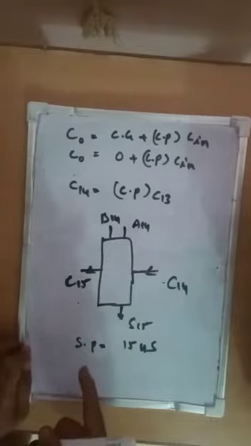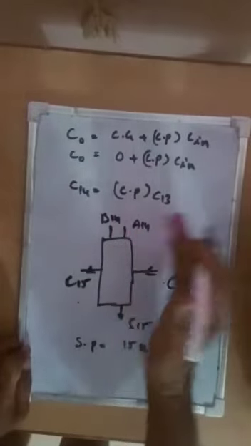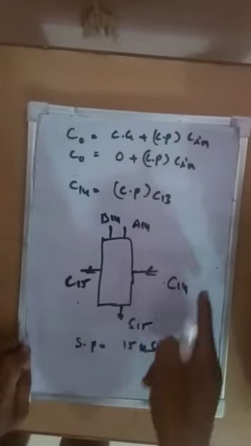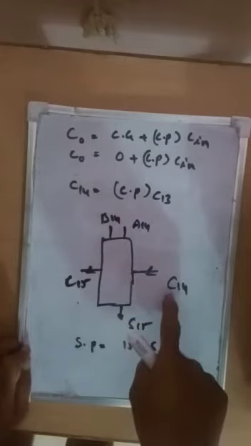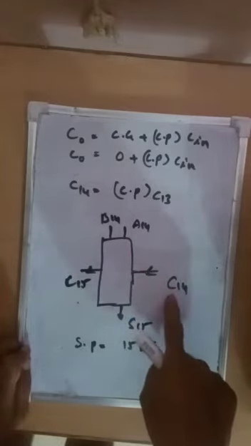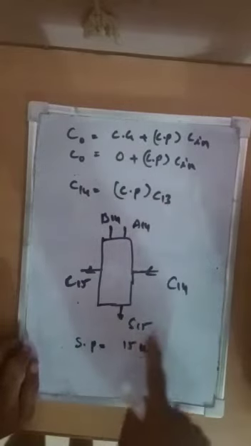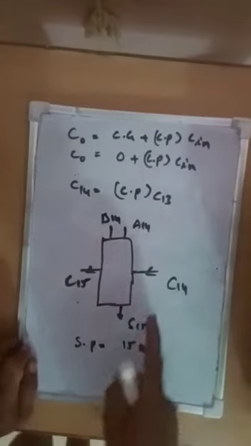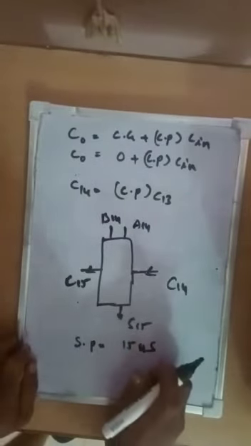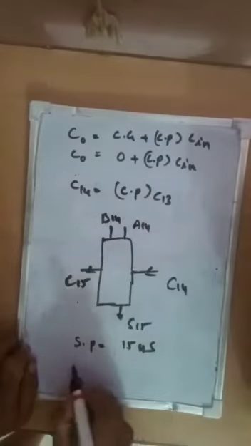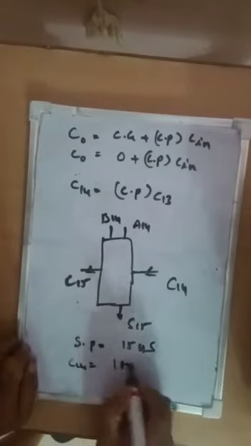Then plus the total propagation delay for the carry arriving here, plus this sum delay. Already C14 is equal to 180 nanoseconds.